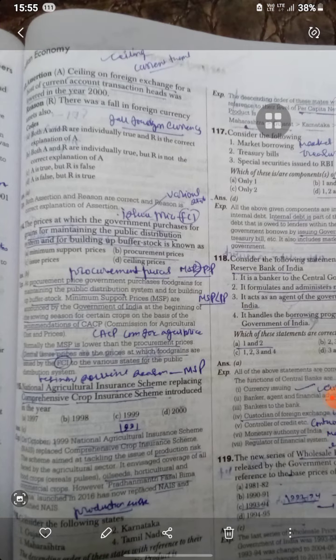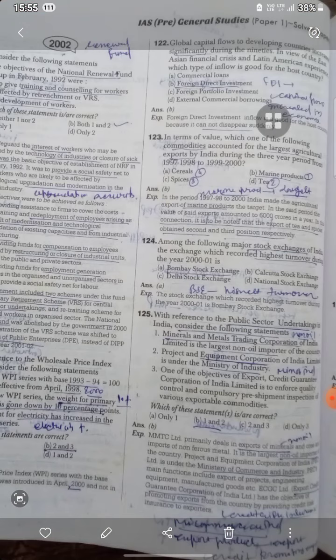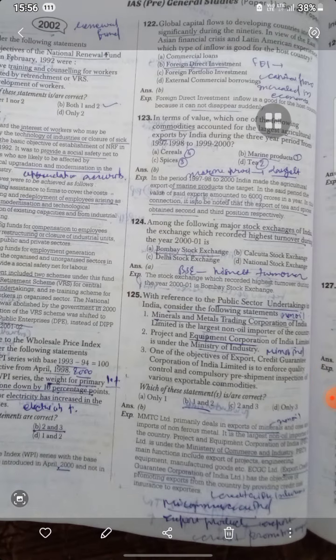Ceiling on foreign exchange for current account transactions was between 2000. There was a fall in foreign currency also. So both are right. Next, among the following major stock exchanges of India, the exchange which records the highest turnover is the Bombay Stock Exchange. With reference to public sector undertakings: the Minerals and Metals Trading Corporation of India Limited is the largest non-oil importer, the Projects and Equipment Corporation of India Limited is under the Ministry of Industry, and one of the objectives of the Export Credit Guarantee Corporation of India is to enforce quality control and pre-shipment inspection. It's not right.